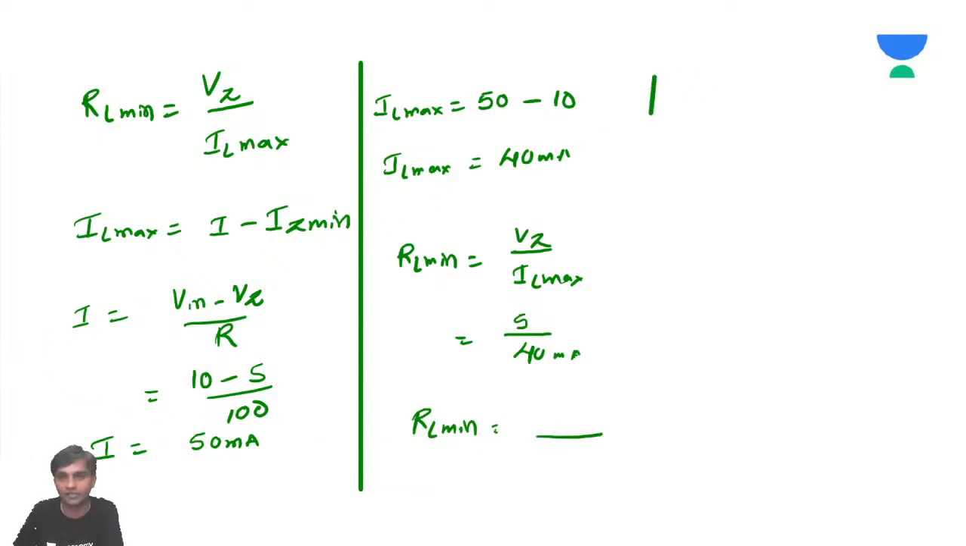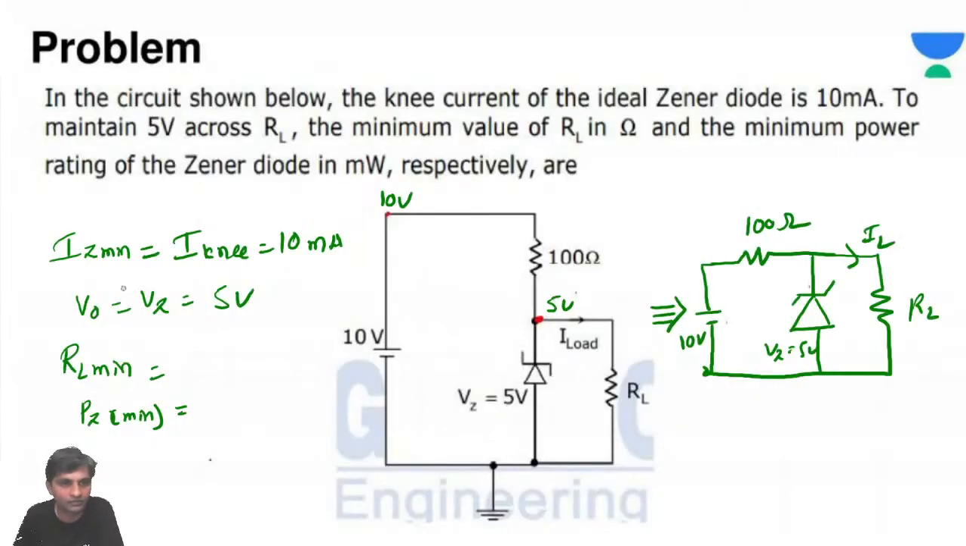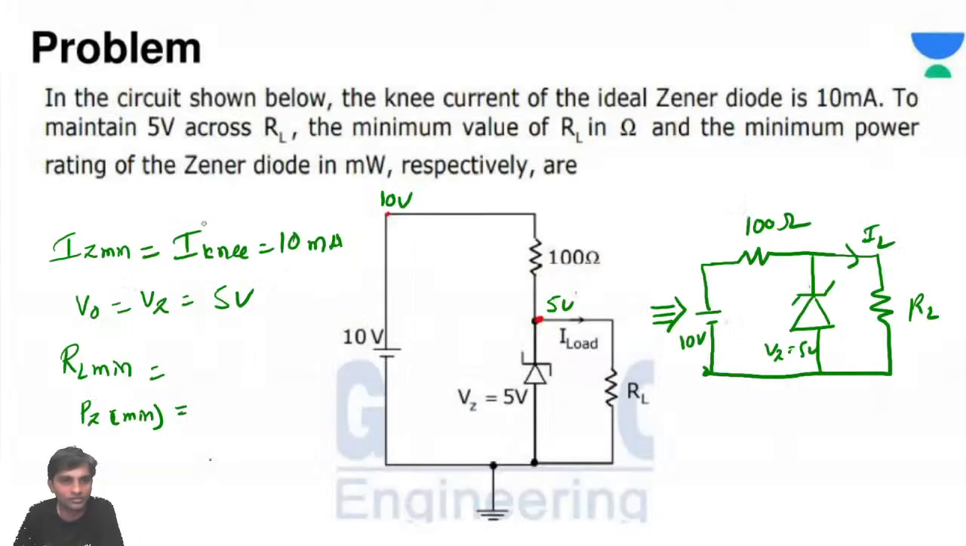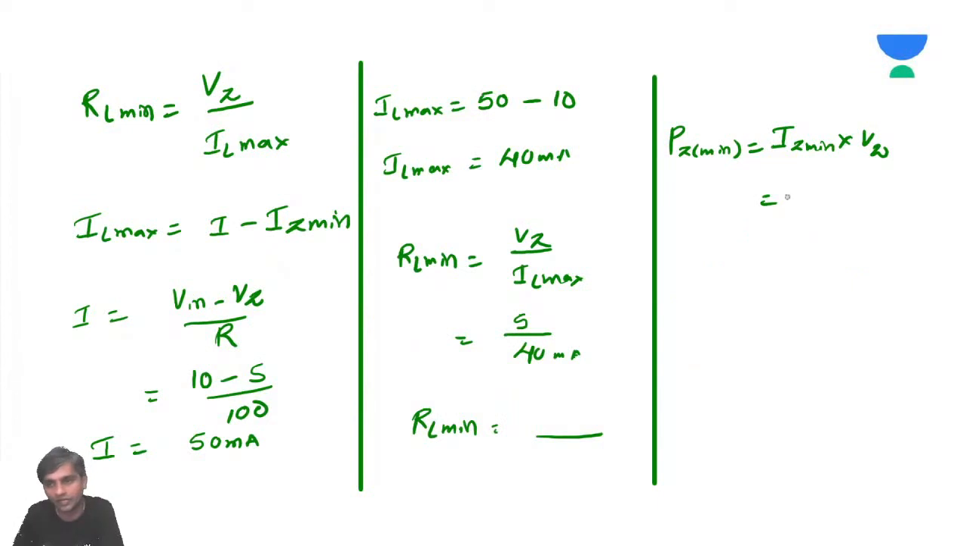Meanwhile, I'll try to finish off another part of the question. In the second part of the question, you're asked for PZ minimum. So simple, PZ minimum is equal to IZ minimum into VZ. What is the IZ minimum? The knee current he has given. Knee current is how much? 10 milliamps. So 10 milliamps into VZ of 5 gives 50 milliwatts as PZ minimum.